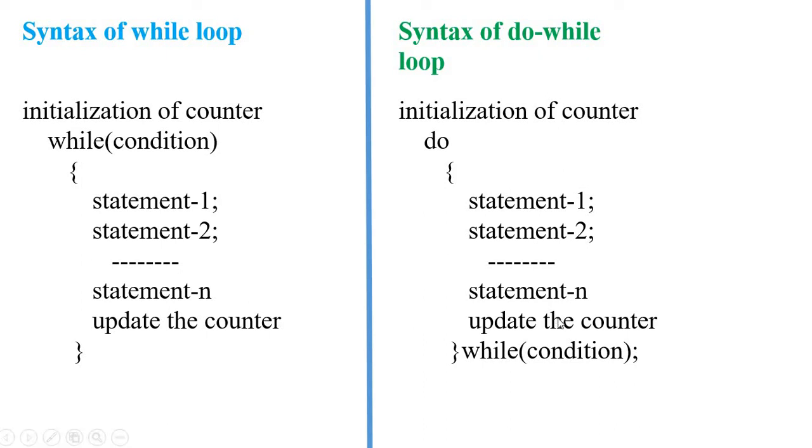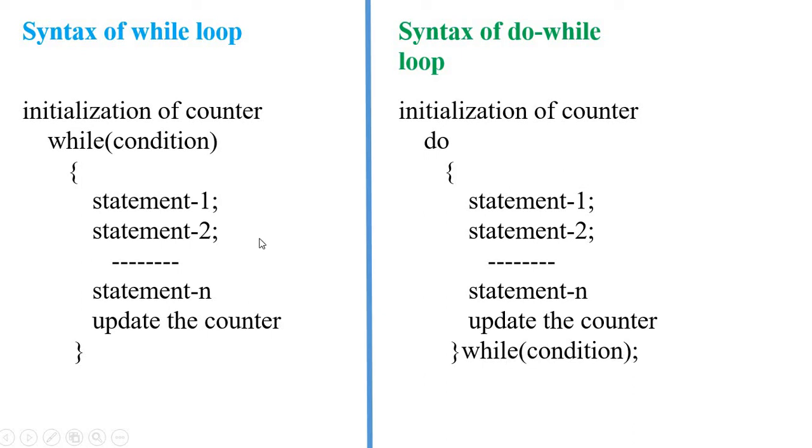In the next videos I will explain how infinite loops are created and give more explanation about this part. Counter update is very important. After the counter is updated, you have to write the while condition. The semicolon is a must, because this is the last statement of do while.